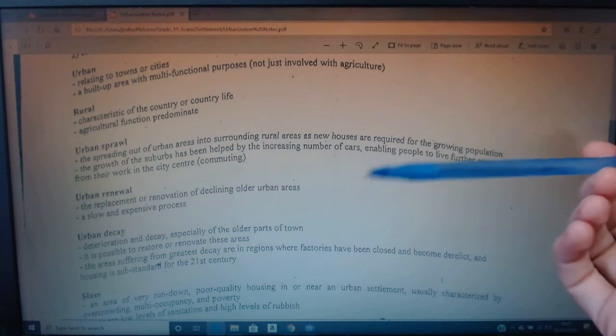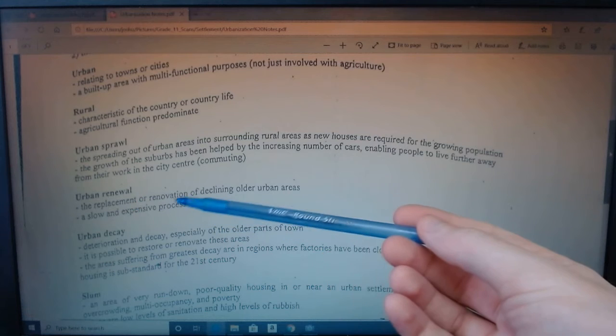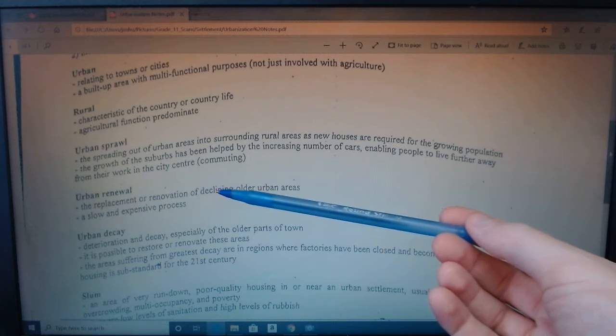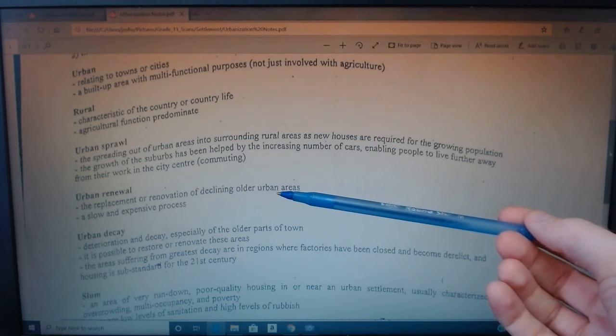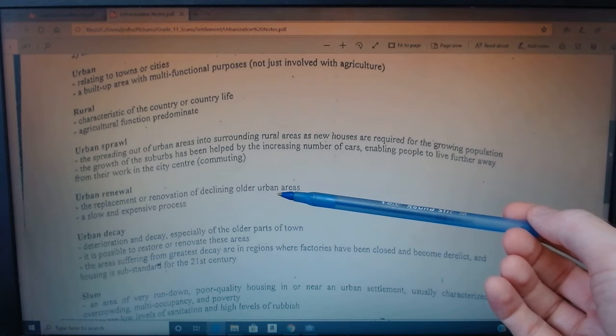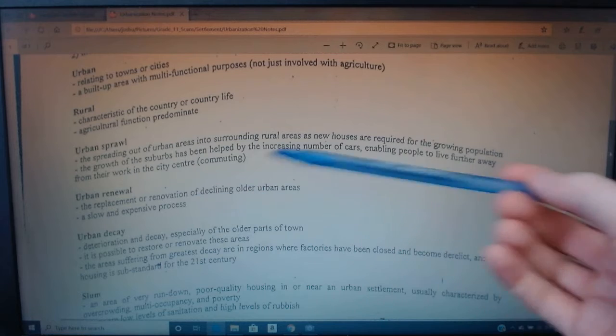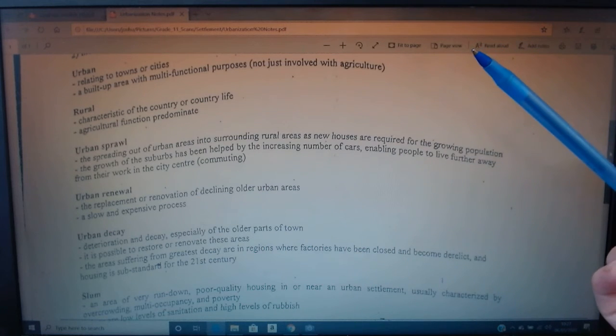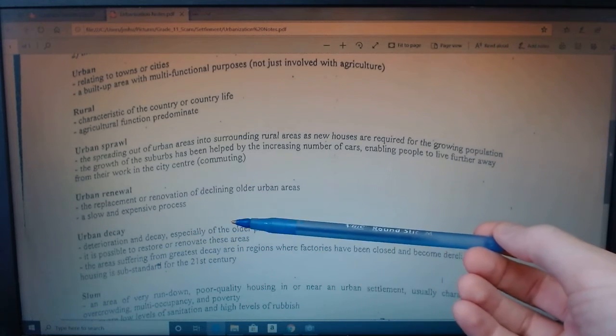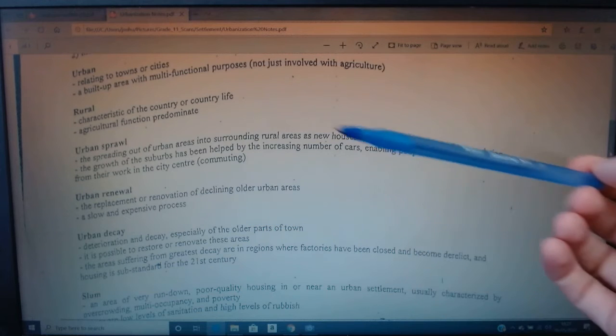Urban renewal, very simple, the replacement or renovation, or redevelopment of declining old urban areas. So some of the urban areas are now old and run down, all right? So urban renewal is trying to make them new again. It's very slow and very expensive to do this, so we'll talk about that a little bit later on.